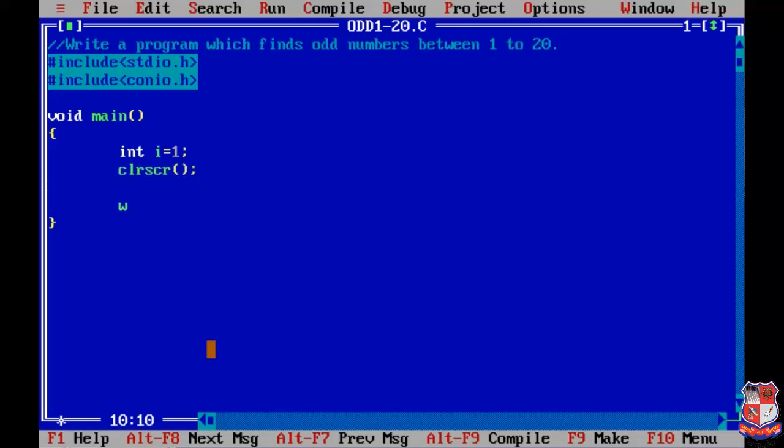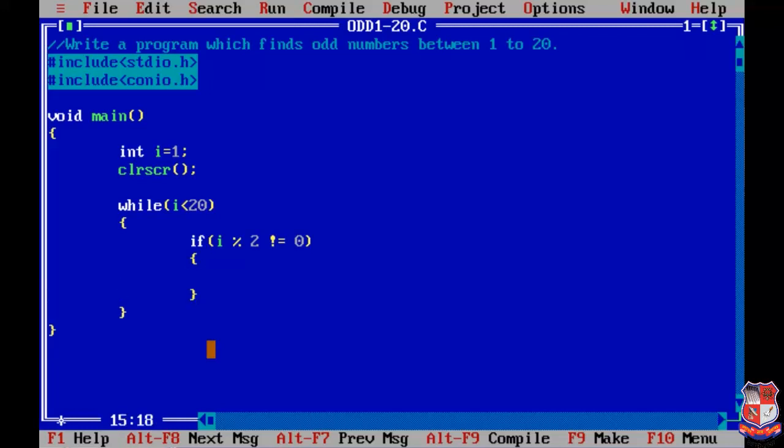Now we are writing our while loop with the condition over here. The condition is i less than 20 because we have to print odd numbers between 1 to 20. We are creating the body of the loop. Inside this loop we have to write the logic for the odd numbers, and for that we are taking the help of an if statement. We already discussed how to write it: i modulo 2 not equals to 0.